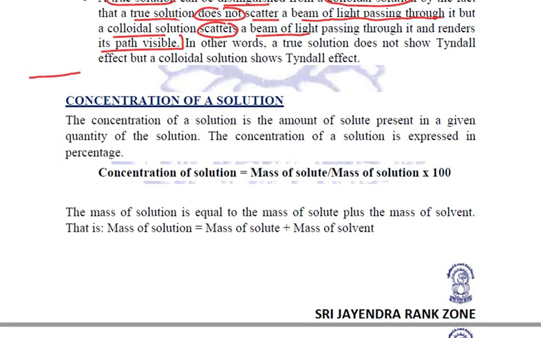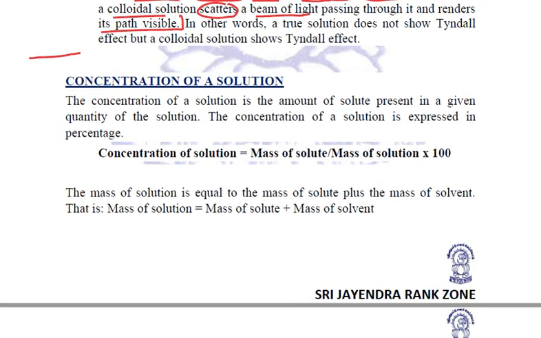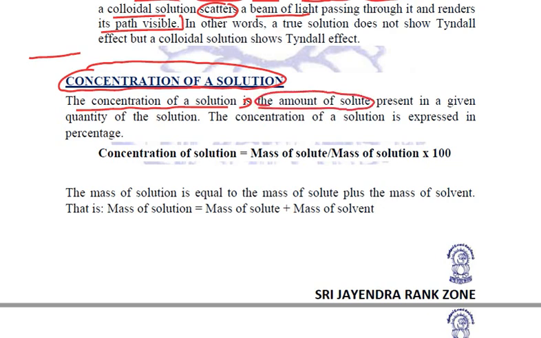How much solute is present in a particular quantity of a solution is called the concentration of a solution. Concentration of a solution is the amount of solute present in a given quantity of the solution. How much solute is present in how much solvent is termed the concentration, and it is always expressed in percentage.